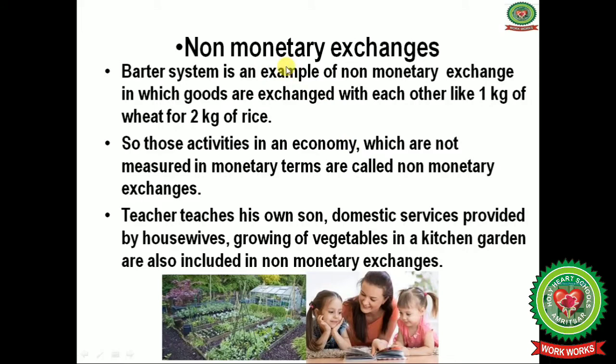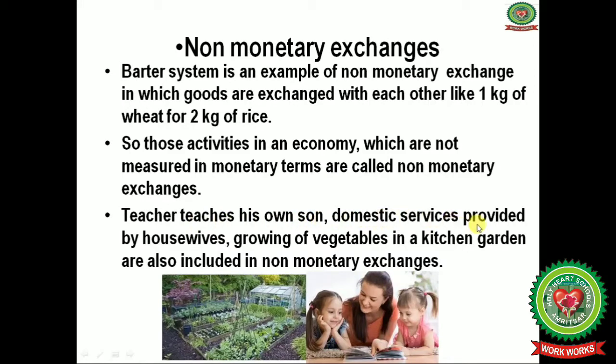Non-monetary exchanges, like the barter system. Previously in the economies there was no evolution of money. The barter system was there, which means a commodity economy was there. Suppose I need 1 kg of wheat and another person has 2 kg of rice, so I can exchange wheat with rice. Those activities in an economy which are not measured in monetary terms are called non-monetary exchanges.